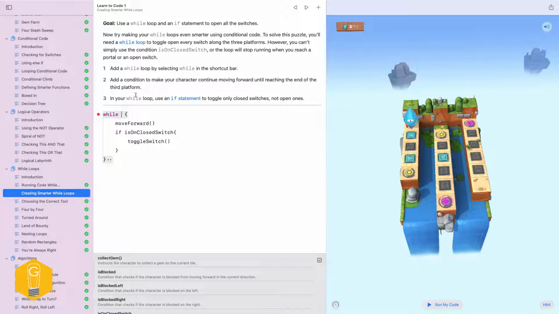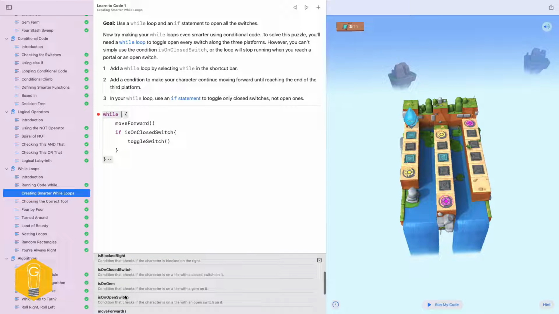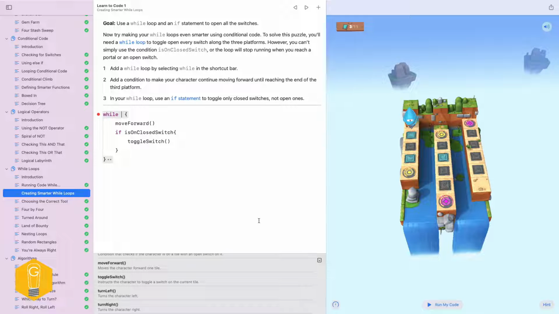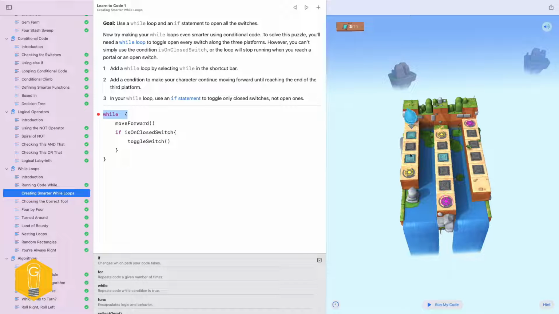While, and the things we could do is blocked, is on closed switch, is on gem, is on open switch, move forward, toggle switch, turn left, turn right. Not a lot of really important things here. Huh. While something, move forward. And they're going to randomize these.